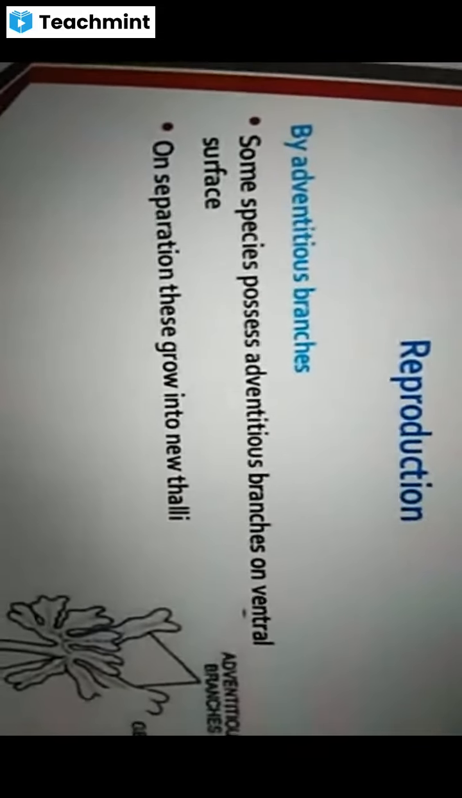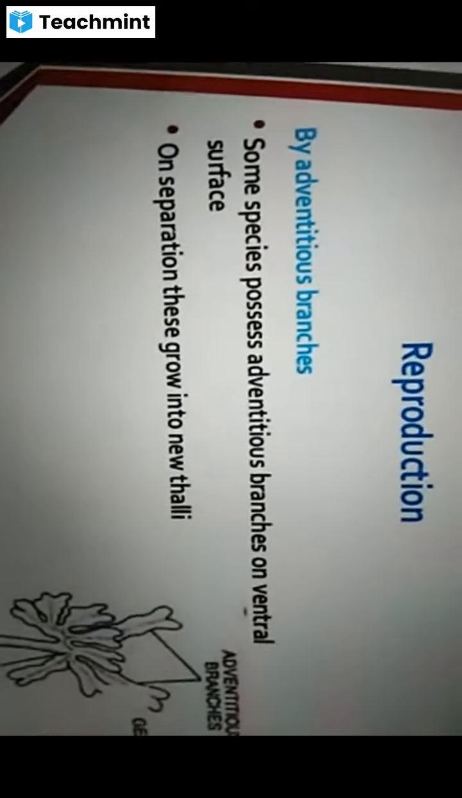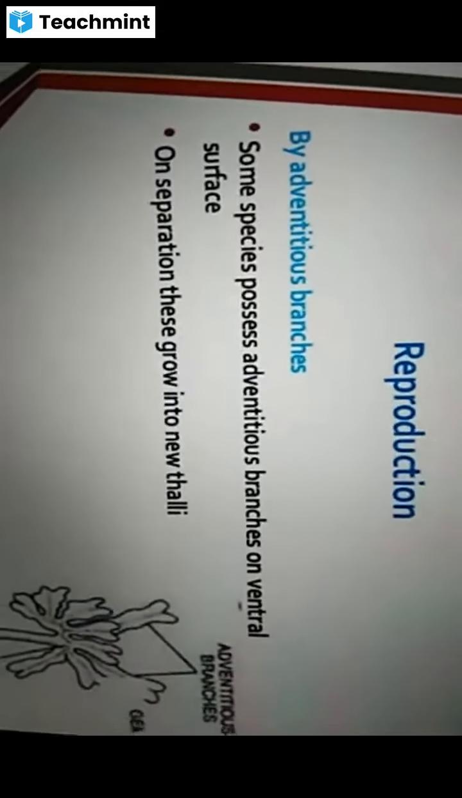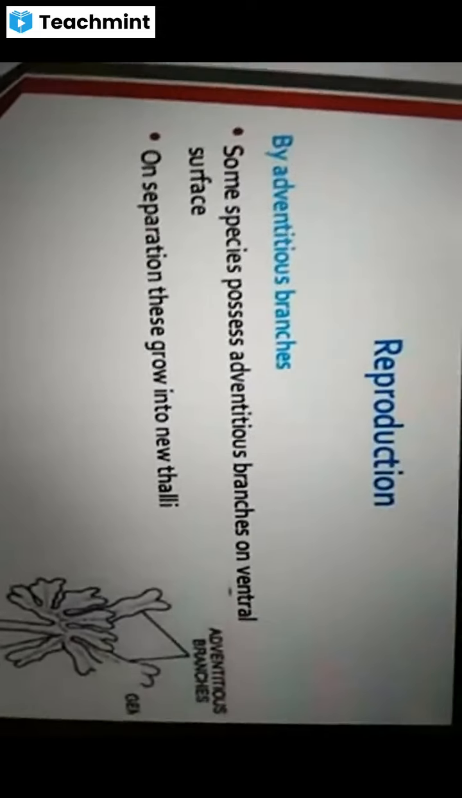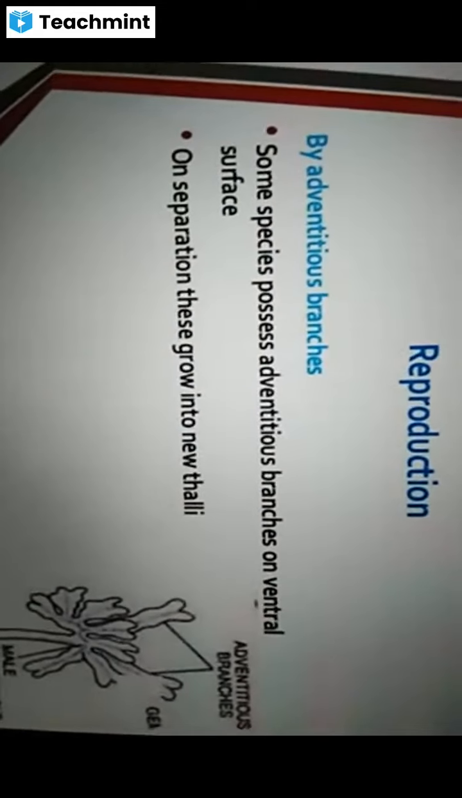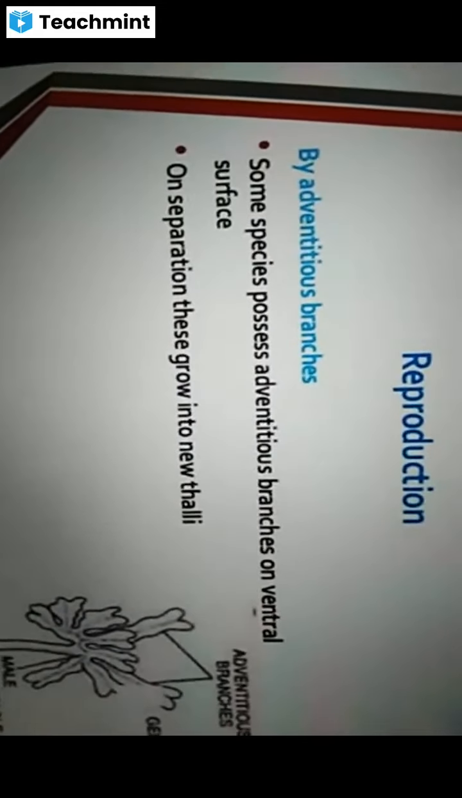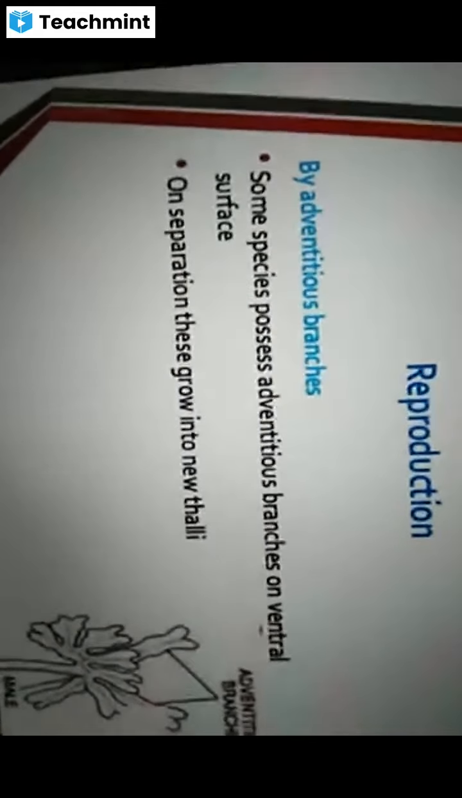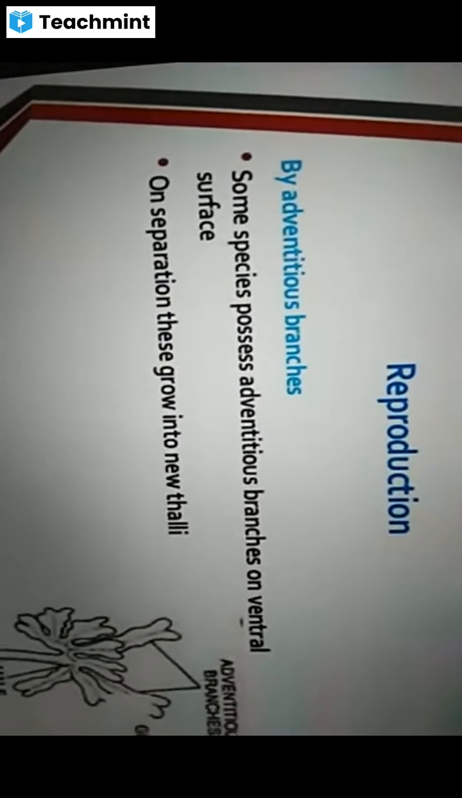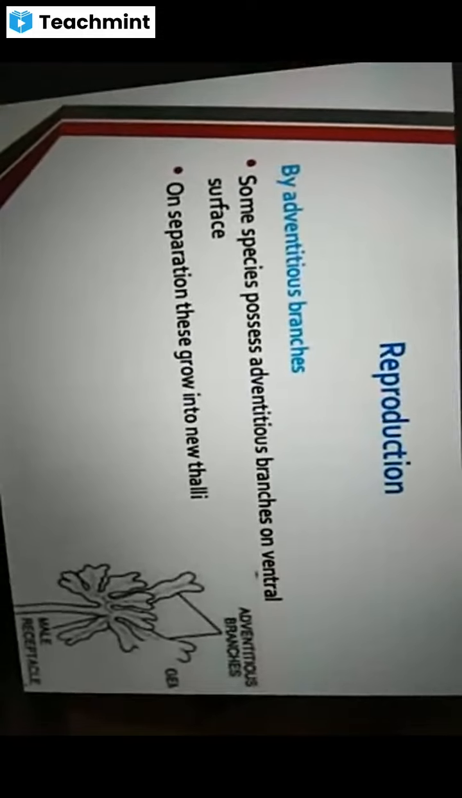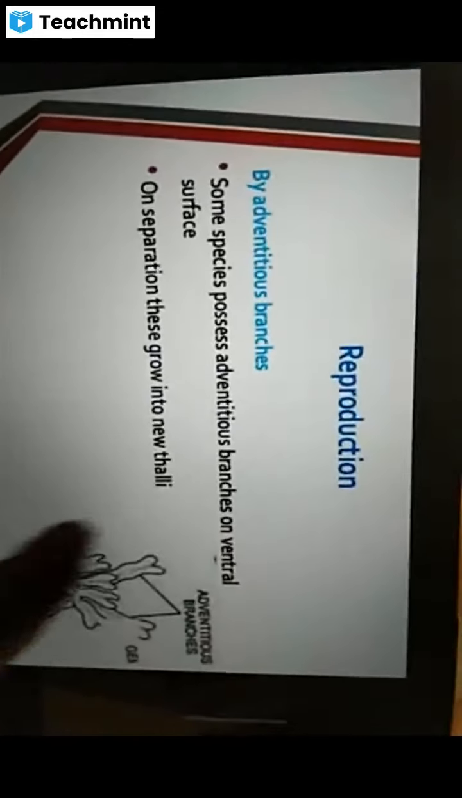plants. And at the same time, in some species of Marchantia, adventitious branches arise on the ventral surface. The ventral surface in some species of Marchantia gives rise to adventitious branches. And these adventitious branches, when they get separated from the mother plants, develop into new plants or lead their life as new plants.